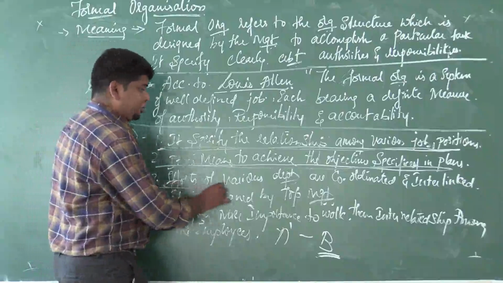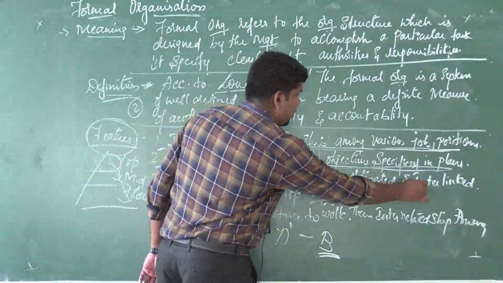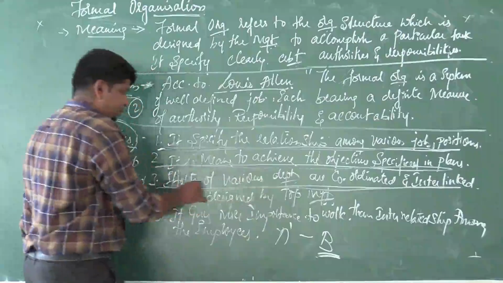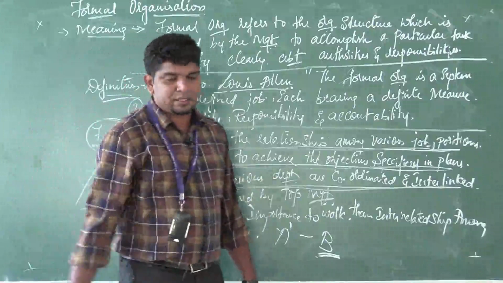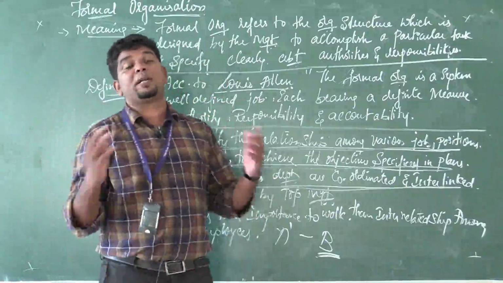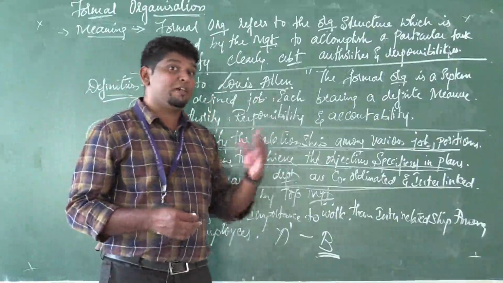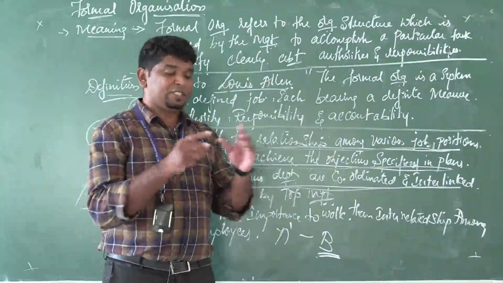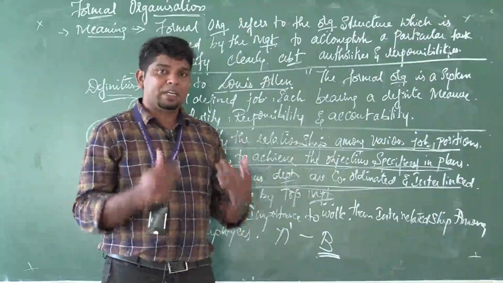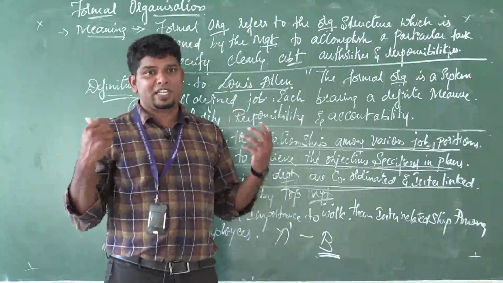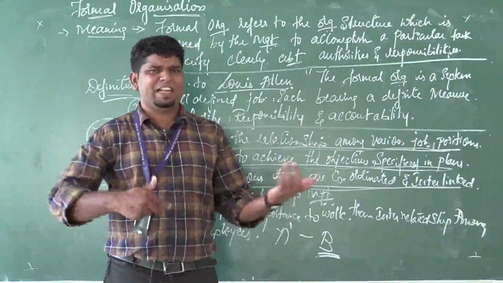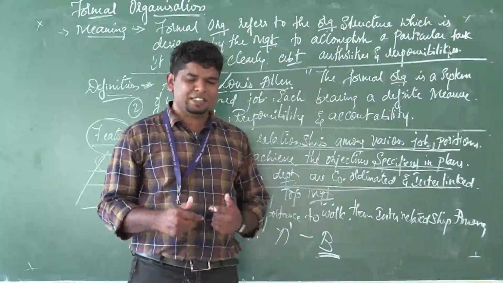Next one: efforts of various departments are coordinated and interlinked. I discussed this in the last class also. There will be many departments in the functional structure. For example, we have a purchase department, marketing department, finance department, godown department, and sales department.